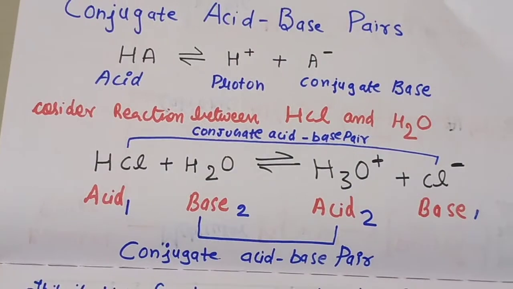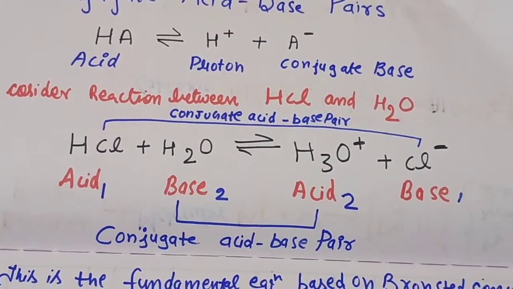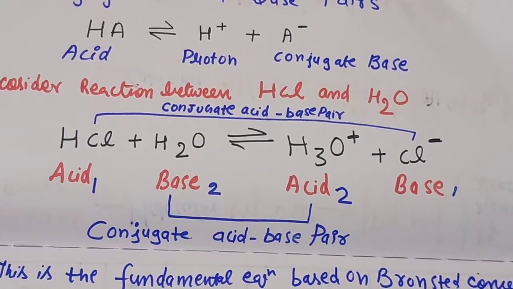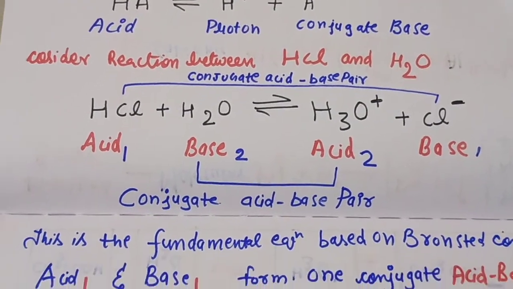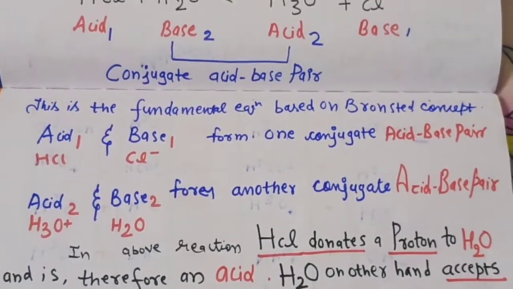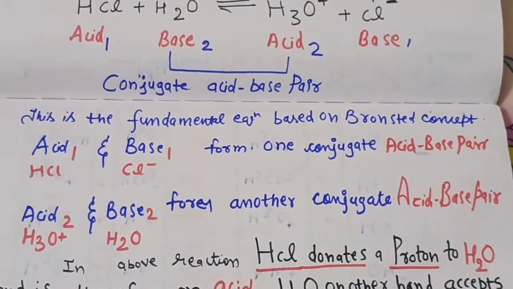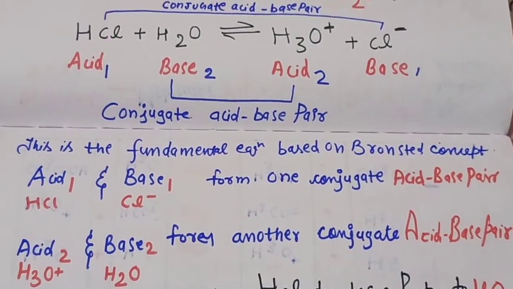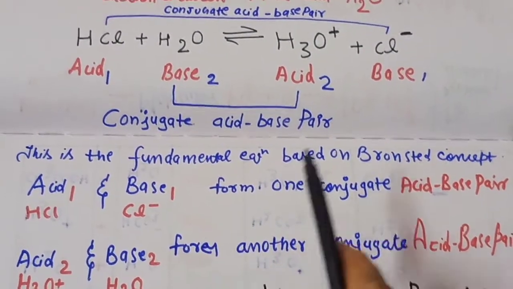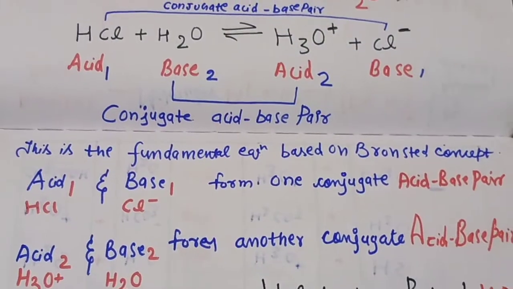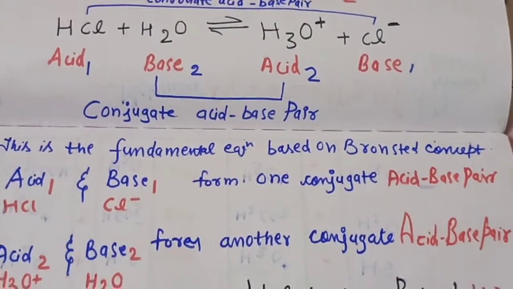A molecule can have two parts: the proton and the conjugate base. So this is the fundamental equation based on the Bronsted concept. Acid 1 and base 1 form one conjugate pair, and acid 2 and base 2 form the other conjugate pair.